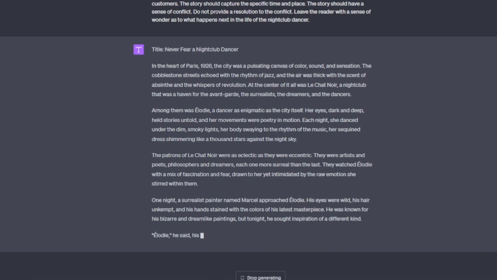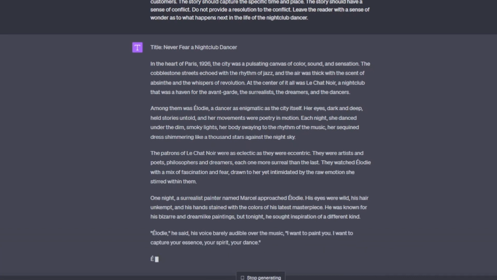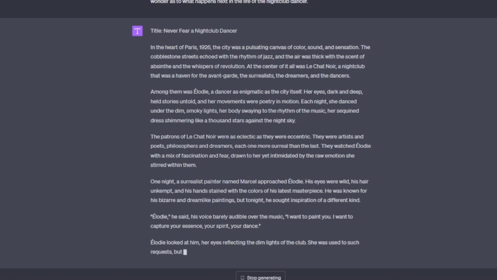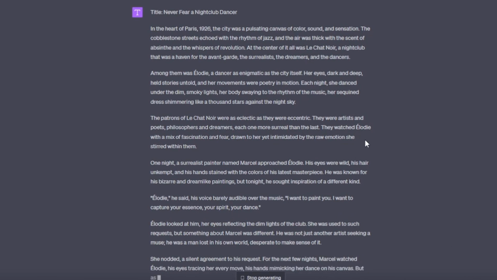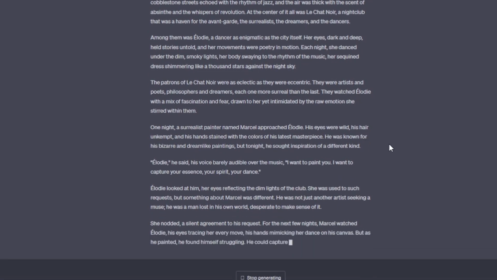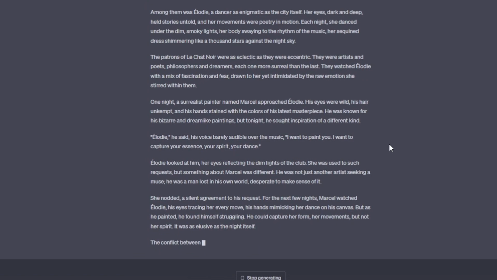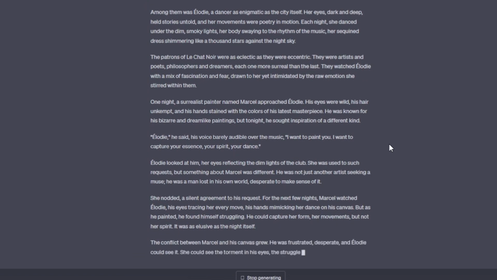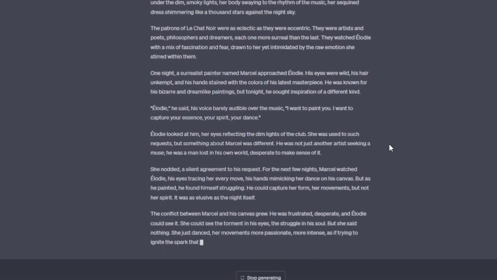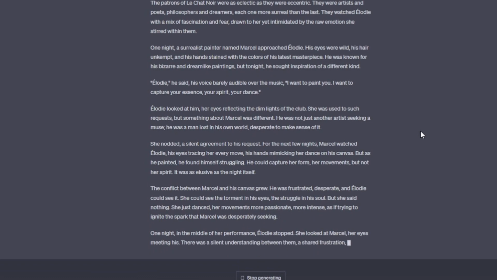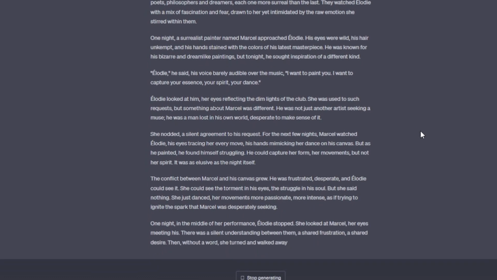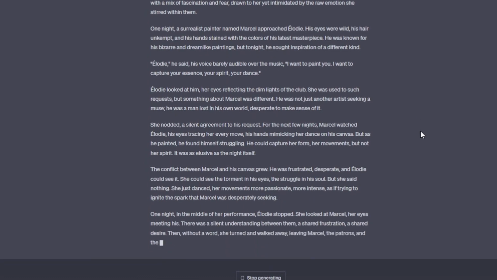Some of the phrases generated by ChatGPT are wonderful. The air was thick with the scent of absinthe and the whispers of revolution. A nightclub that was a haven for the avant-garde, the surrealists, the dreamers, and the dancers. But I also found sentences that I wanted to change that were repetitive, as well as sentences that I deleted entirely. You are creating a story in collaboration with ChatGPT. You can make decisions about what to include and not include in the story.